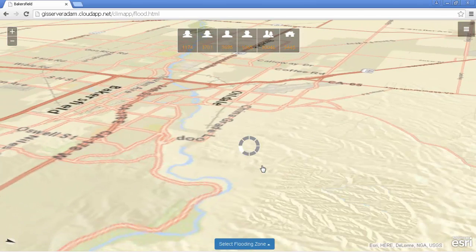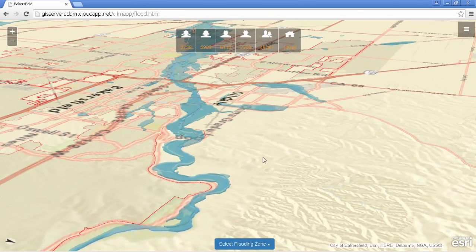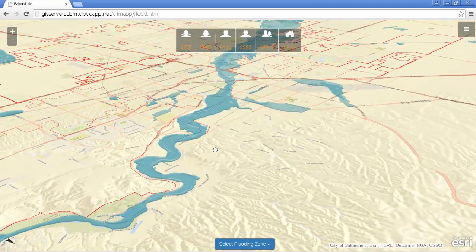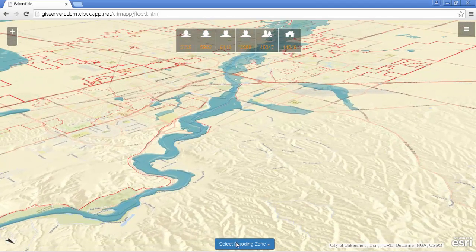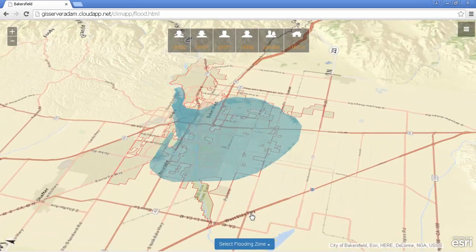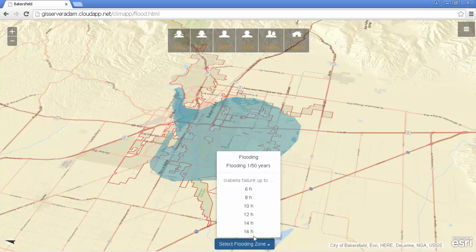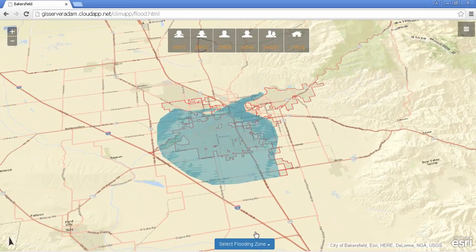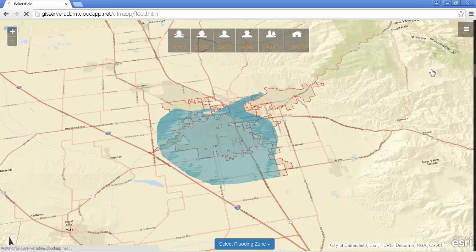I can check the number of girls under 10 and the number of women above 65 who are in the flooding area. The same data is available for boys and men. Next, I can check the total number of people and flooded houses. If I'm curious, I am able to check the extent of flooding in case of Isabella Dam failure. Let's move to the next topic.